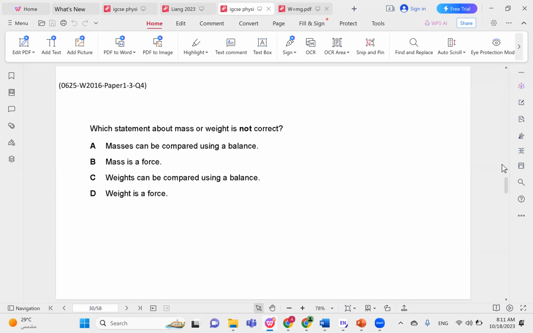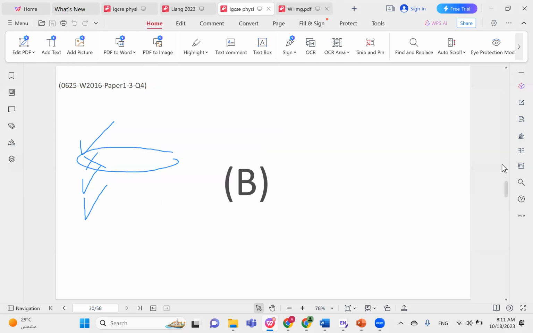Which statement about mass or weight is not correct? Masses can be compared using a balance, correct. Mass is a force, incorrect. Weights can be compared using a balance, correct. Weight is a force, correct. So the choice here is choice B. Mass is a force is the incorrect statement.